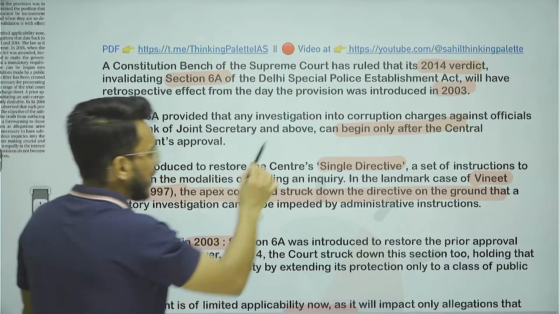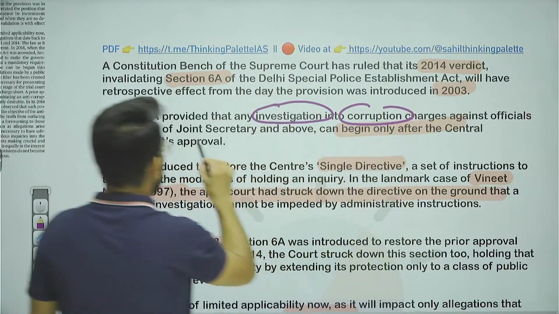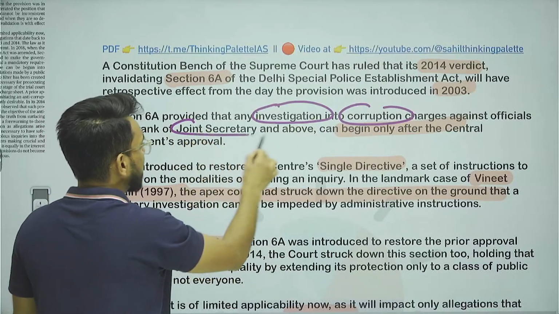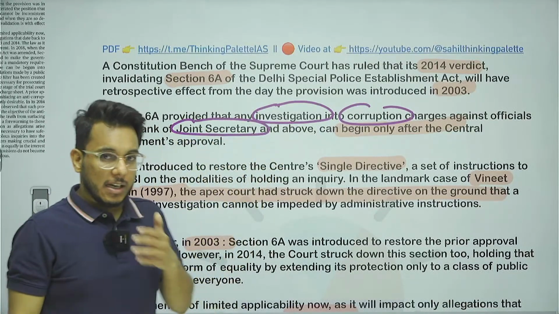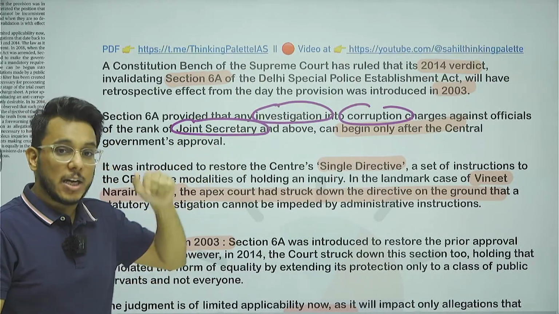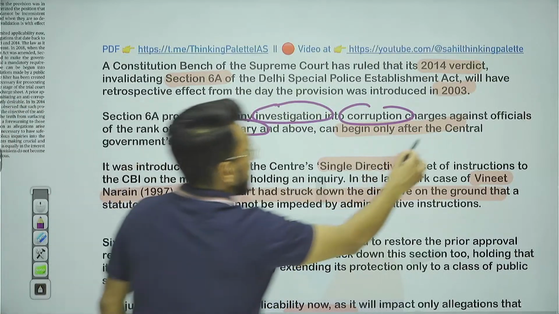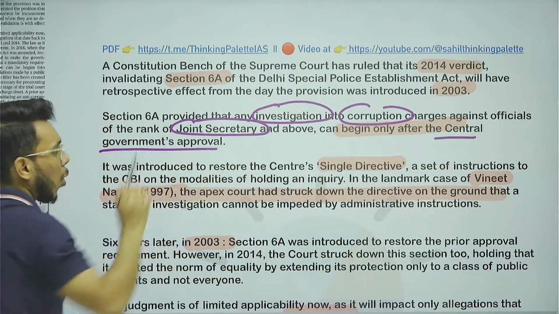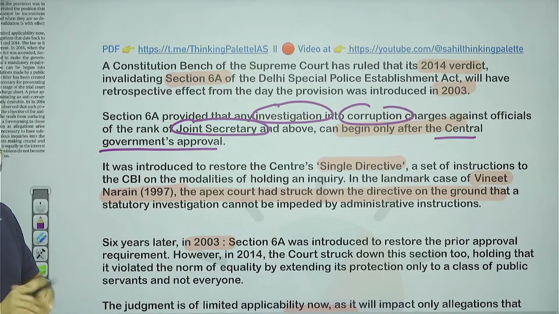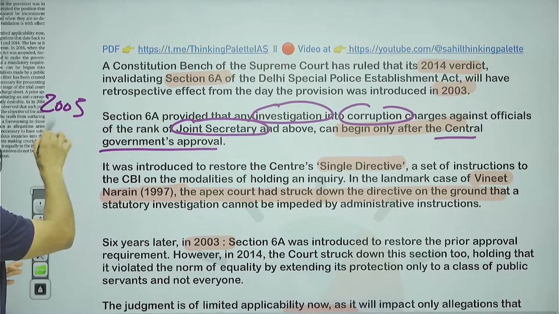Section 6A provided that any investigation into corruption charges against an official of the rank of Joint Secretary and above, if there are corruption charges against any officer above the rank of Joint Secretary and you want to investigate, can only be done after the central government gives approval. Only after the central government gives approval. This particular provision came in 2003.